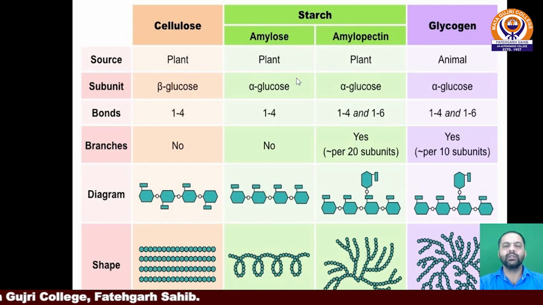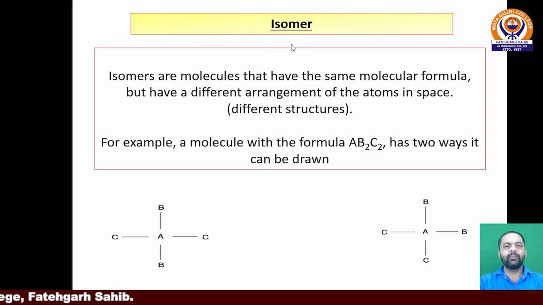One more property of carbohydrates is isomerism, wherein molecules have the same molecular formula but a different arrangement of atoms in space.